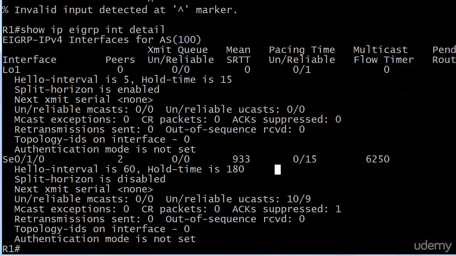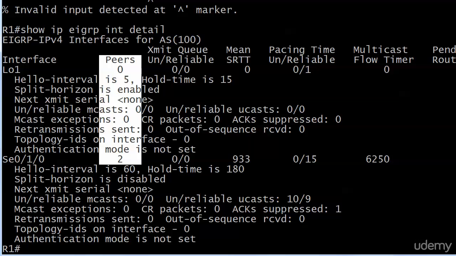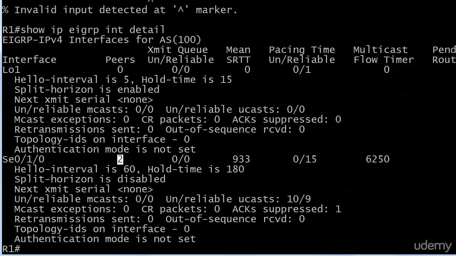And these numbers could be a little tricky because, you know, you're looking at serial 1/0. It's like, what's this 2? What's this 0/0? What's this 933 sitting here? Well, the column actually starts up here and it kind of goes through the output for loopback 1. So if you're looking at this and it's multiple screens, you're just thinking, okay, what's this 2? Well, that's the number of peers, the first one.